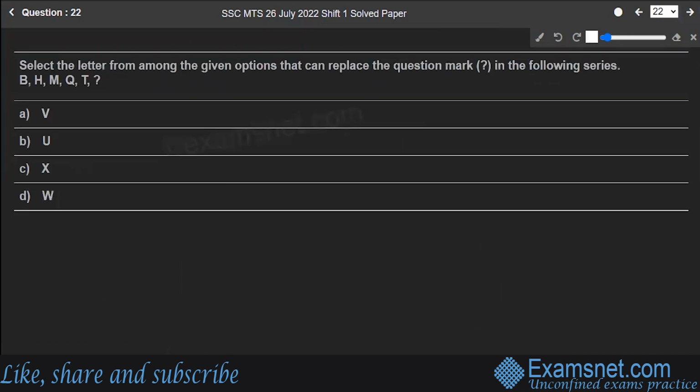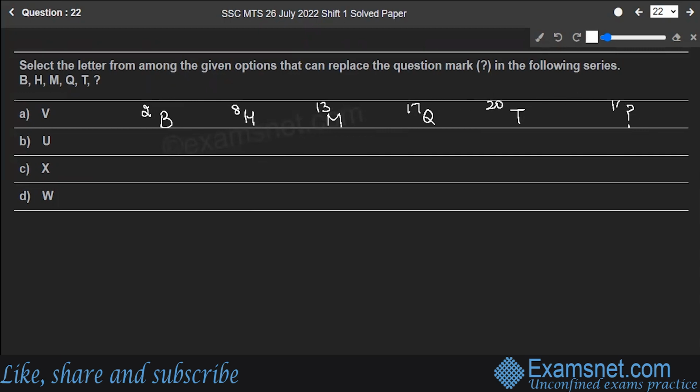Next is question number 22. Select the letter from the given options that can replace the question mark. So here is the one. You are moving from B to H to M to Q to T to a question mark. Right. So B is at position 2, H is at position 8. M is at 13. Q is at 17. T is at 20.